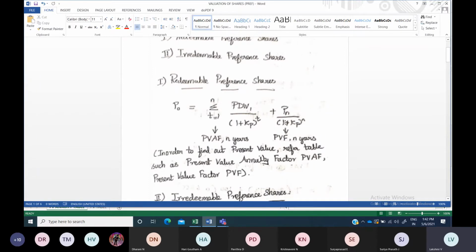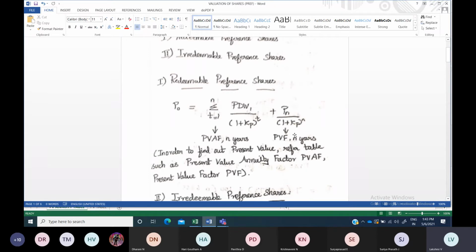And here you should take only the present value table. You should use the present value of rupee 1 table here. Here you should not use the annuity table. In the first part you use the annuity table because you are going to receive dividend every year. If you have 7 years, then each and every year till the 7th year you will be earning dividend, so you refer to the present value annuity factor table.